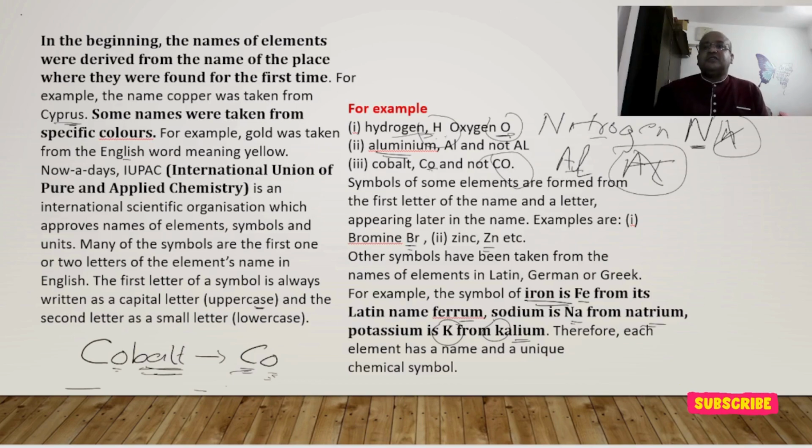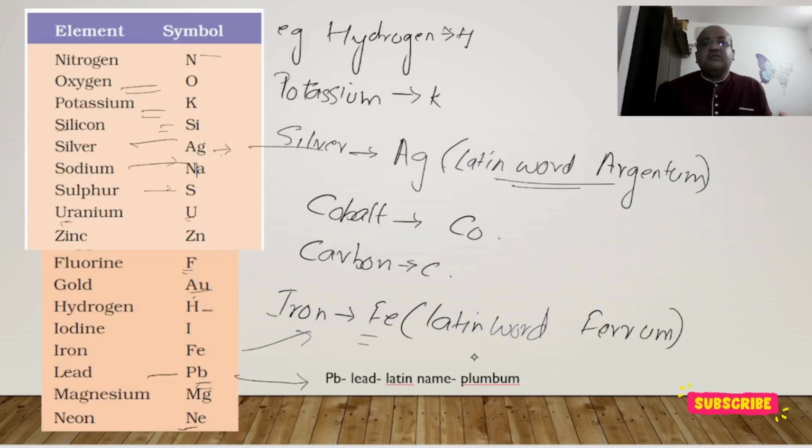Symbols of some elements are formed from the first letter of the name and a letter appearing later in the name. For example, bromine is Br, zinc is Zn. Other symbols have been taken from the names of the elements in Latin, German, or Greek. Iron is Fe, from ferrum. Sodium is Na, from natrium. Potassium is K, from kalium. Therefore, each element has a name and a unique chemical symbol.